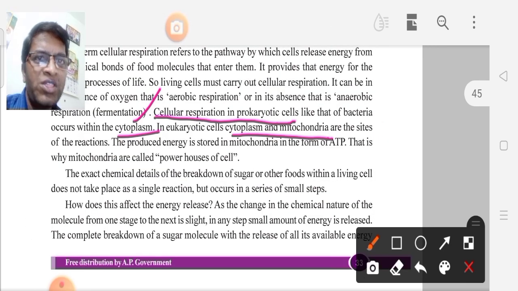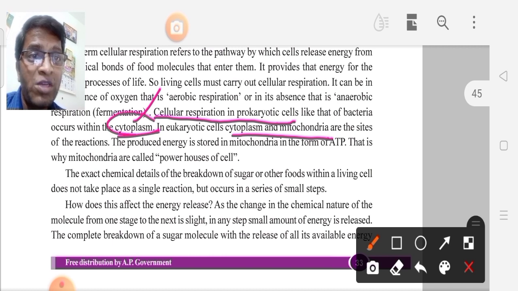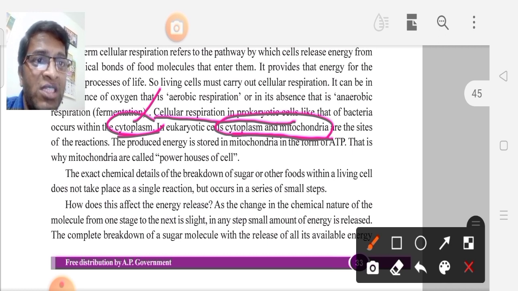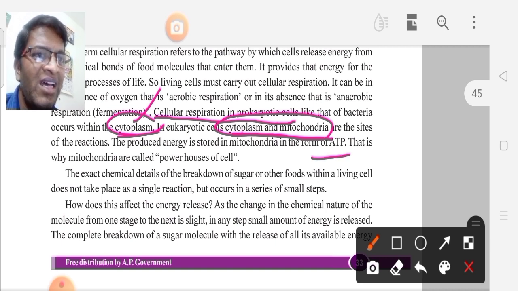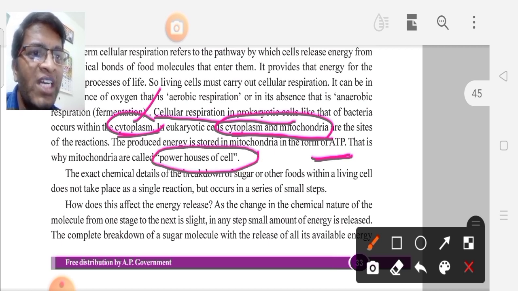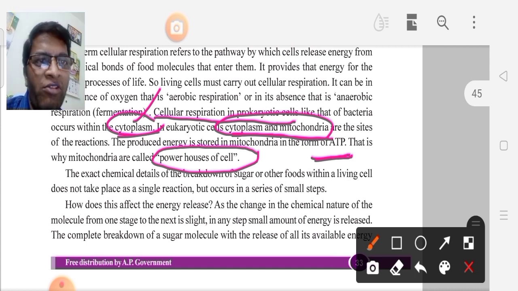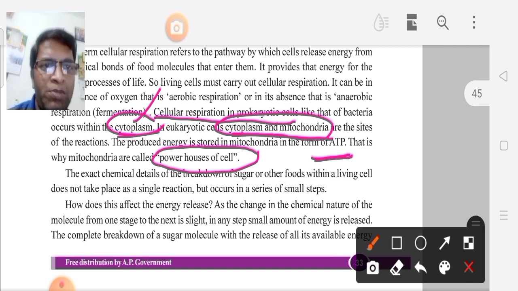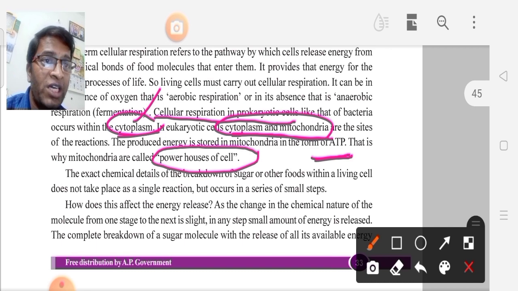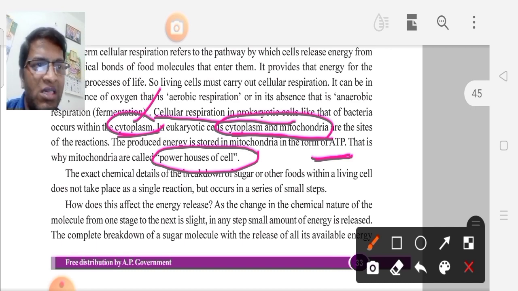If you take cellular respiration in prokaryotic cells, it takes place in the cytoplasm. In eukaryotic cells, cellular respiration takes place in the cytoplasm and mitochondria. In the respiration process, whatever energy is released is released in the form of ATP, which can be stored in the mitochondria. That is why we call mitochondria the powerhouse of the cell. Here it is very important: the cell organelle we call the powerhouse of the cell is the mitochondria.